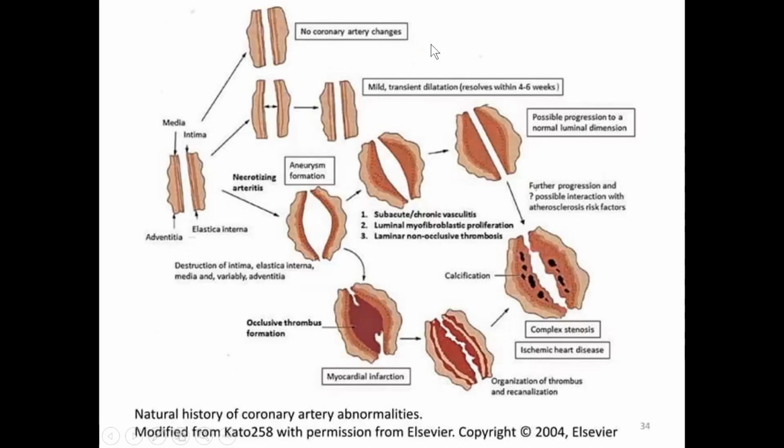If there is no coronary artery change, no problem. If it is a mild dilatation, it will be self resolving, normal in 4 to 6 weeks. If there is necrotizing arteritis and aneurysm formation, it can become subacute or chronic vasculitis, luminal myofibroblastic proliferation, and it can cause a progressive dilatation. Or it can form calcification, or there can be thrombus formation and MI. So this is the natural history of the dilatations.